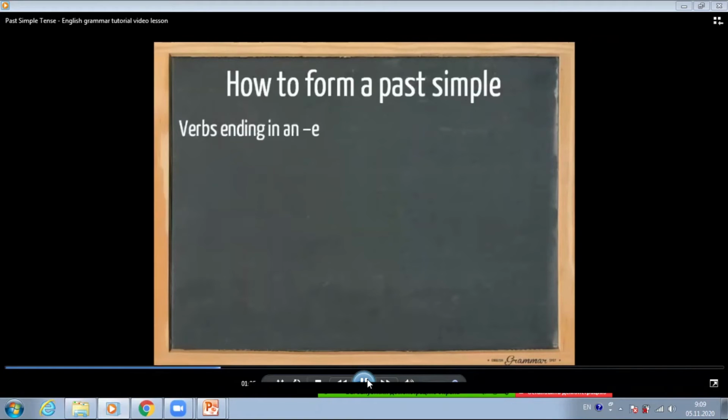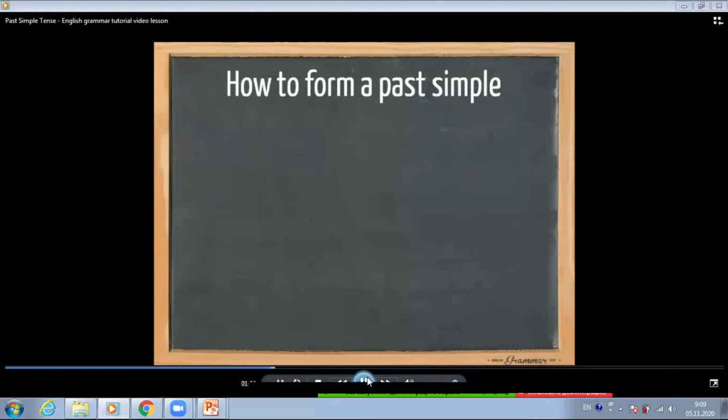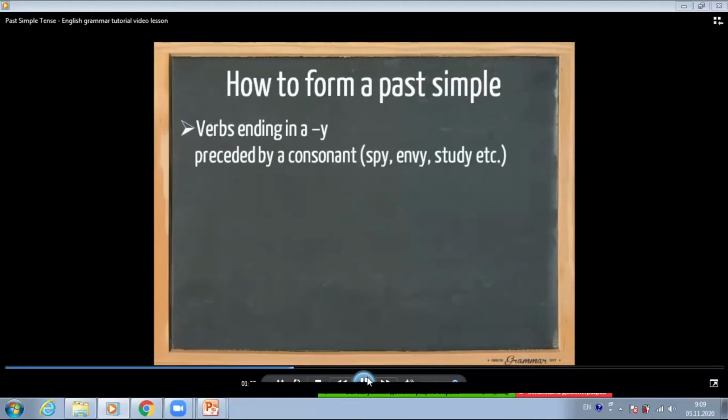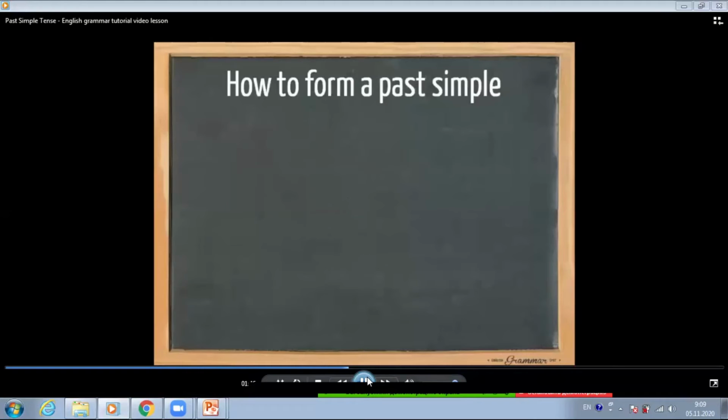We need to pay extra attention to verbs that end in an E, such as live, close and wipe. With these verbs, we use the infinitive form of the verb, but we only add a D. For example, I lived here in 2012. He closed the window. They wiped the floor. We also need to pay extra attention to verbs that end in a Y, especially those preceded by a consonant, such as spy, envy and study, the consonants being a P, a V and a D. Here the Y changes into an I. For example, he spied on his neighbours. We envied her cousin. They studied a lot.